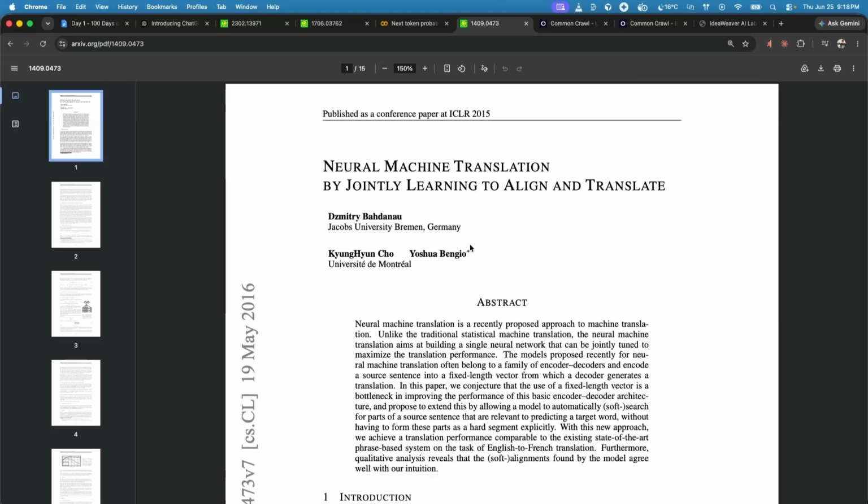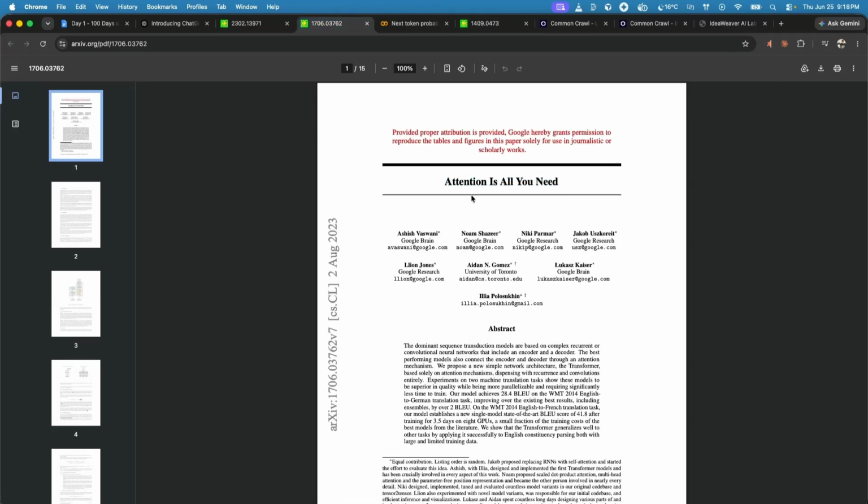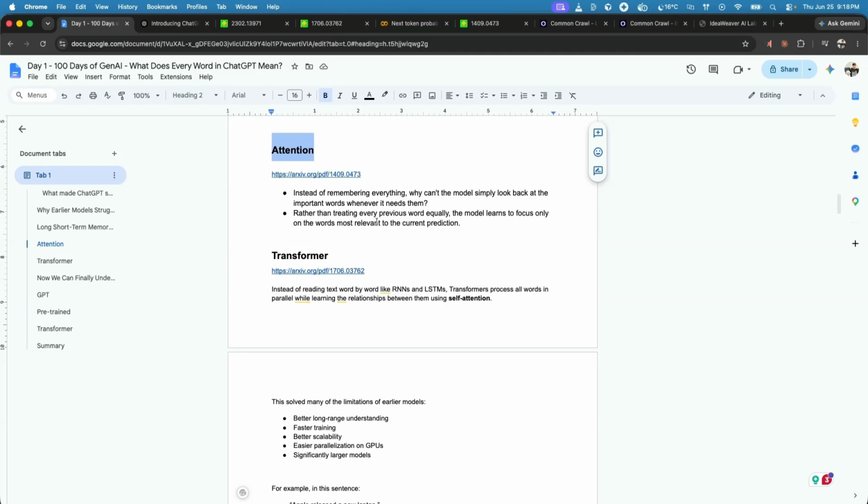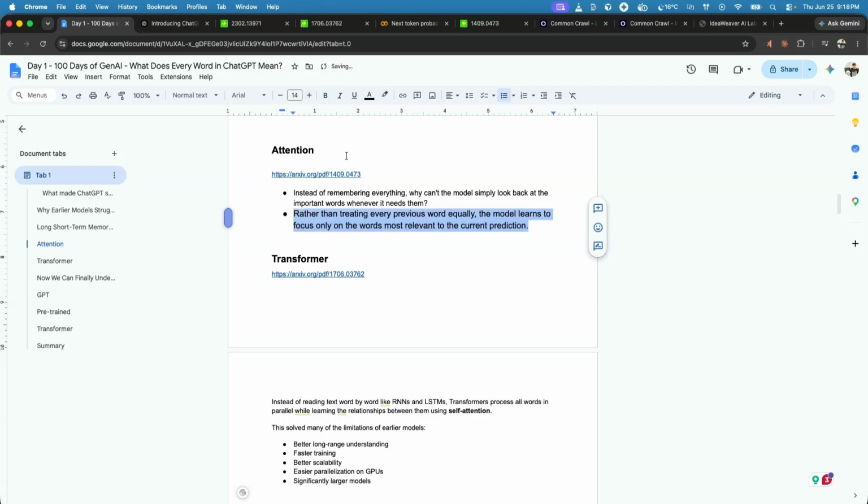Many people think that the idea of the attention mechanism came out from the Attention Is All You Need paper, which we are going to discuss after this. But the main idea of attention came out from the Bahdanau paper. What Attention Is All You Need introduced is the idea of the transformer, which is a key part of GPT, but not the idea of attention. Coming back to the main idea of attention, rather than treating every word equally, the model learned to focus only on the word most relevant to the current prediction. So attention dramatically improved language understanding.